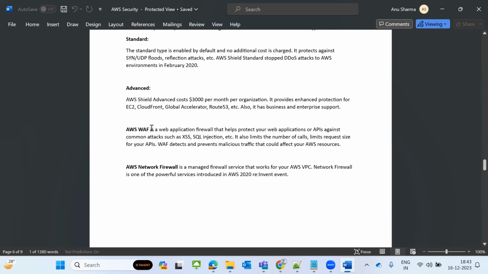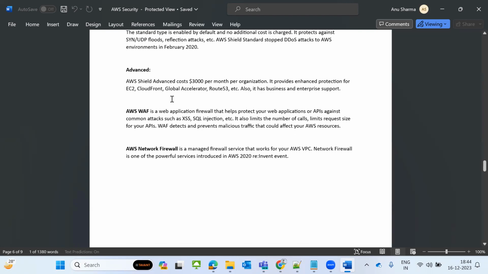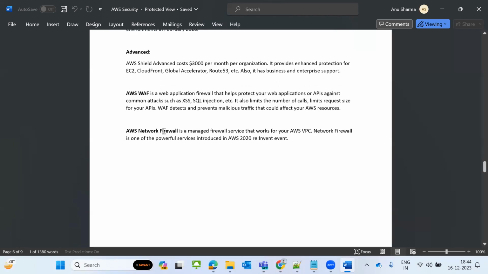Next is the AWS WAF. In AWS WAF, we write WAF rules and they are attached to CloudFront. The WAF rules protect against attacks such as XSS, SQL injection, and cross-site scripting. There are multiple WAF rules that AWS already provides. If you want to add any other rules, you can add them in AWS WAF itself. That is called WAF and it attaches to AWS CloudFront.